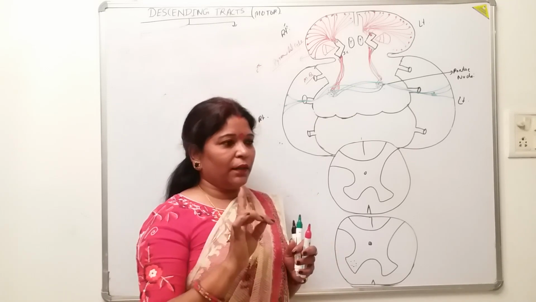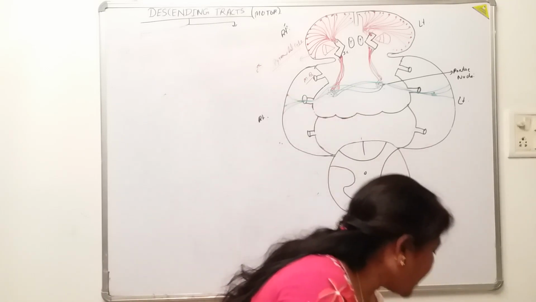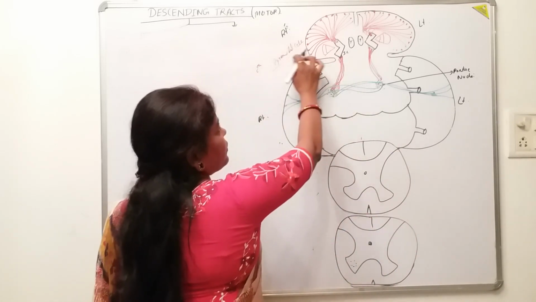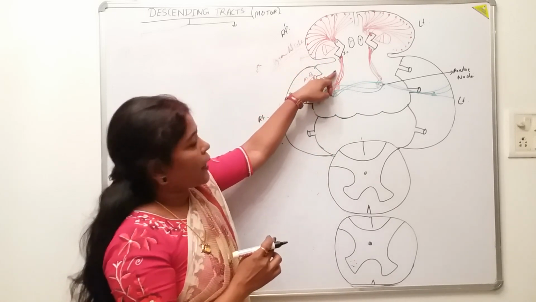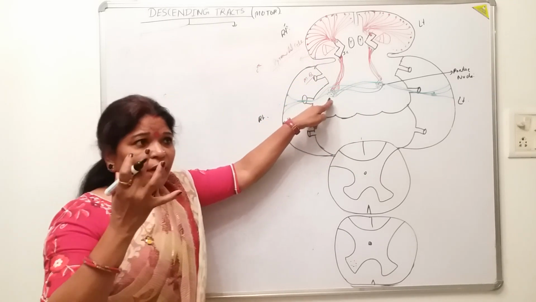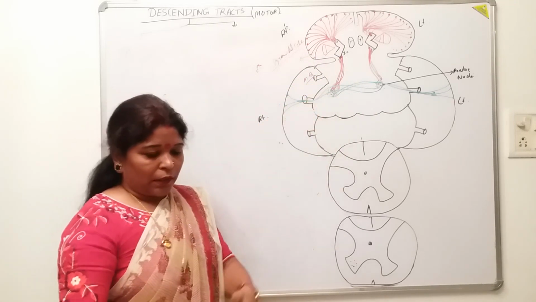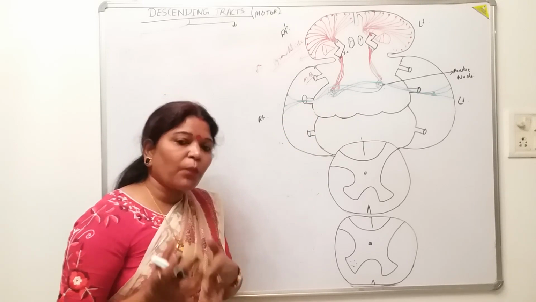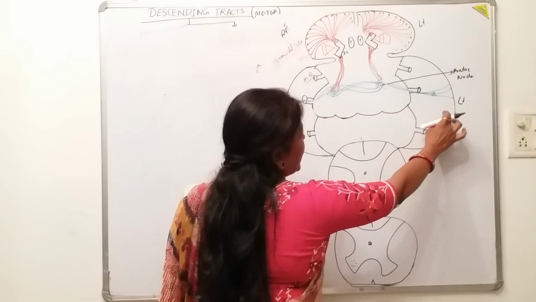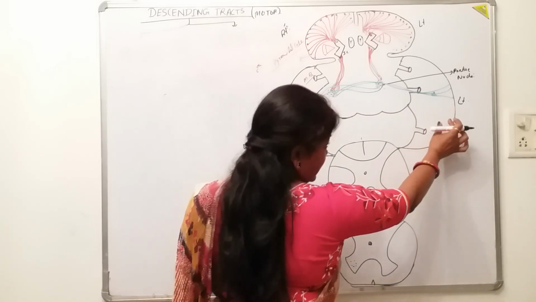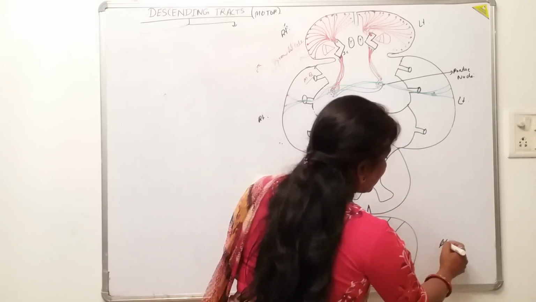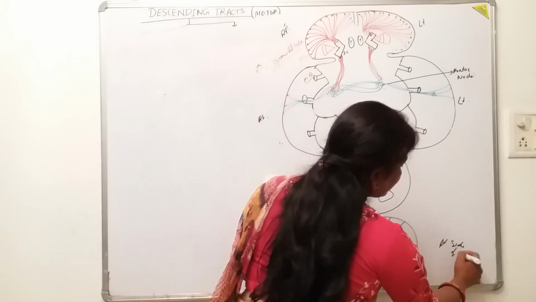So to fulfill this criterion of controlling the opposite side, suppose this is the right side, this is the right corticospinal tract, and it needs the proprioceptive impulses from the cerebellum. This left-sided cerebellum receives information from the left side of the body.